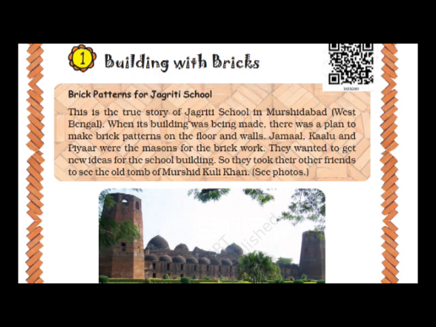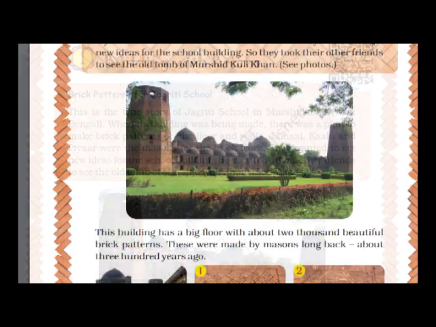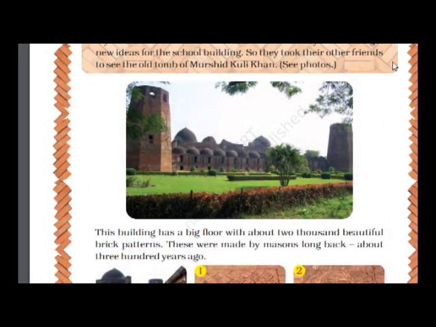This is the true story of Jagriti School in Murshidabad, West Bengal. When its building was being made, there was a plan to make brick patterns on the floor and walls. Jamal, Kalu, and PR were the masons for brick work. They wanted to get new ideas for the school building. So they took their old friends to see the old tomb of Murshid Kuli Khan.